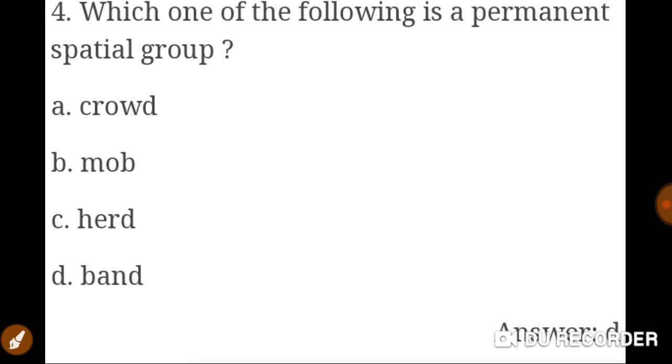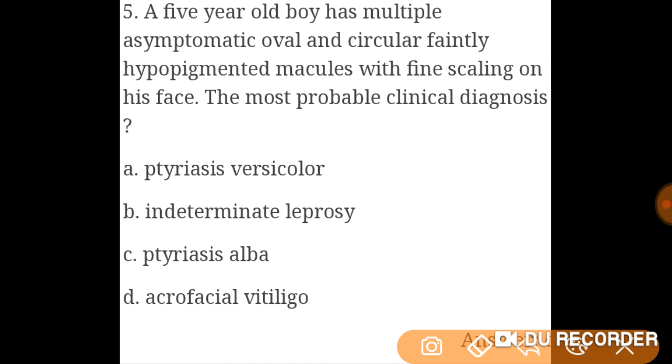Okay. Now, which of the following is a permanent space group? That is band. Okay. A 5-year-old boy has multiple asymptomatic oval and circular faintly hypopigmented macules with fine scaling on his face. The most probable clinical diagnosis here is pityriasis alba.